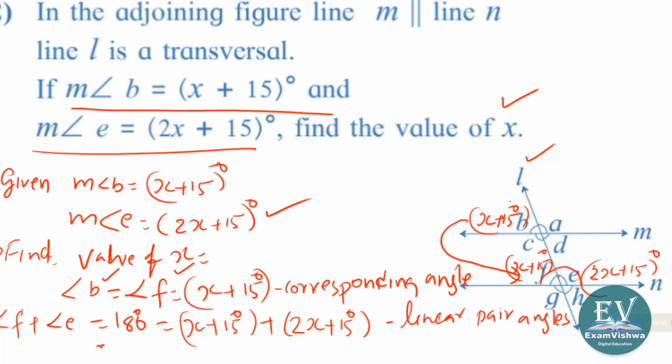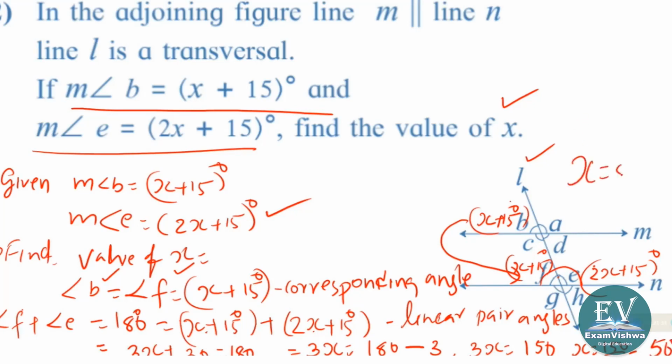So what does this mean? x plus 15 plus 2x plus 15, that is 3x plus 15 plus 15, both are 15, meaning 30, is equal to 180. That means 3x is equal to 180 minus 30, which is 3x is equal to 150. x is equal to 150 upon 3, which is equal to 50 degrees. You got x is equal to 50 degrees.